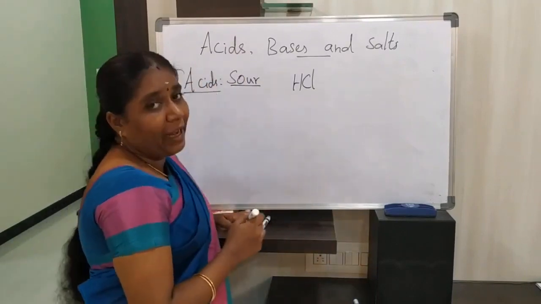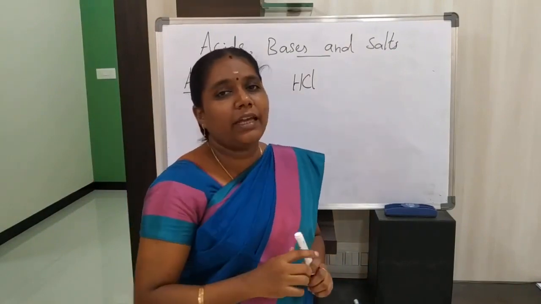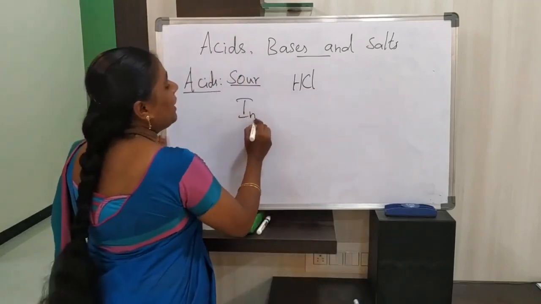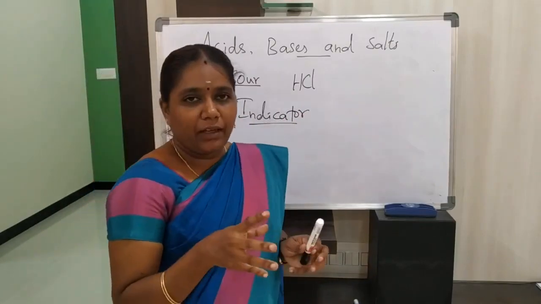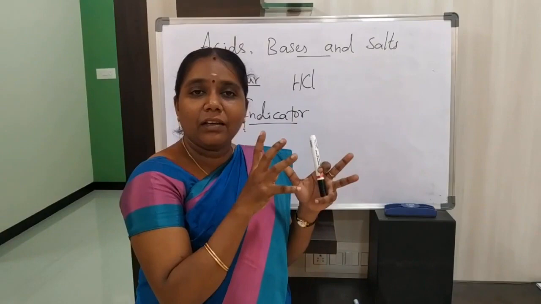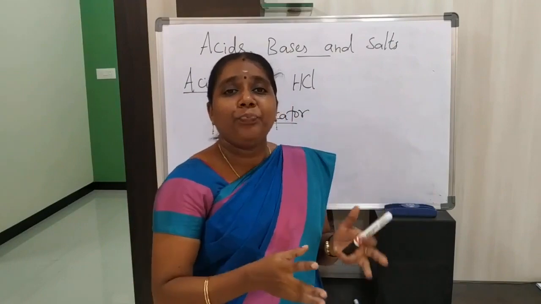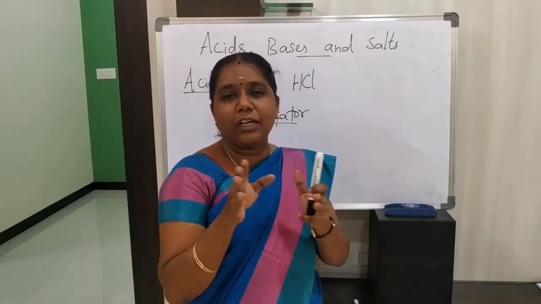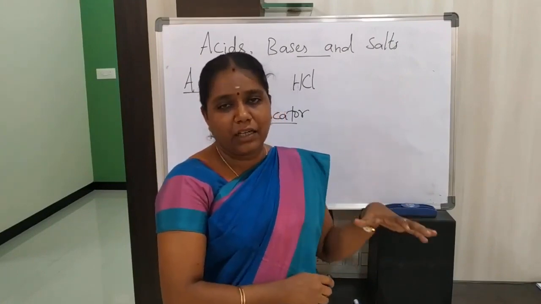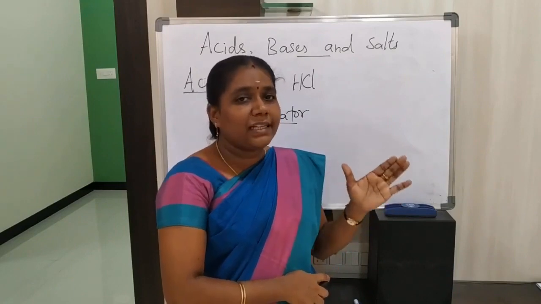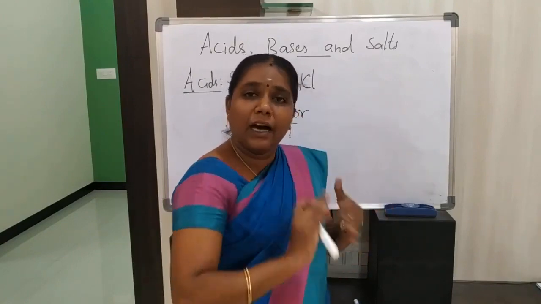Do you know what are acids? Before this, you have to know one word, that is indicator. Do you know what is meant by indicator? See, mainly in cars, bikes, in vehicles, we use an indicator. What's the purpose of this indicator in a vehicle? That indicator will show whether you are turning left or right, isn't it? So, for that purpose, we use indicators in vehicles. With the help of this indicator, we indicate to other people whether you are turning left or right.